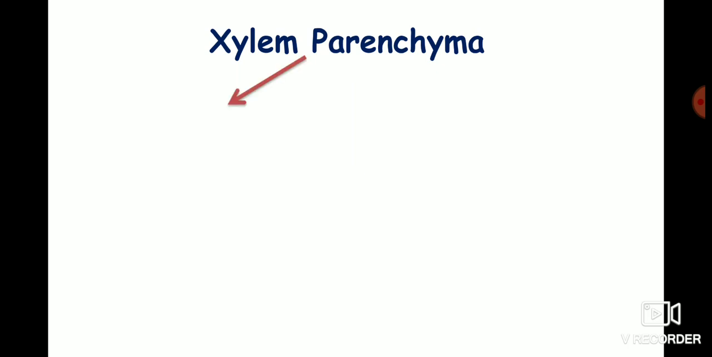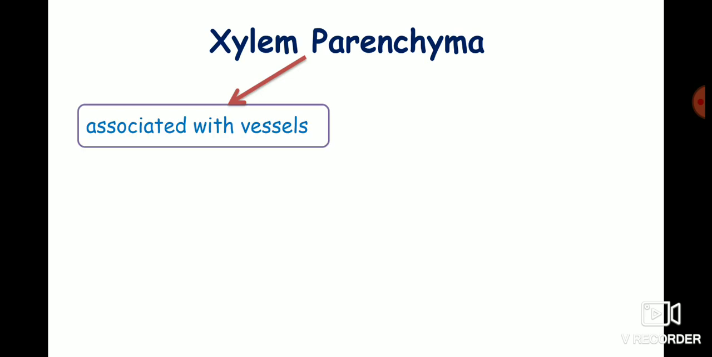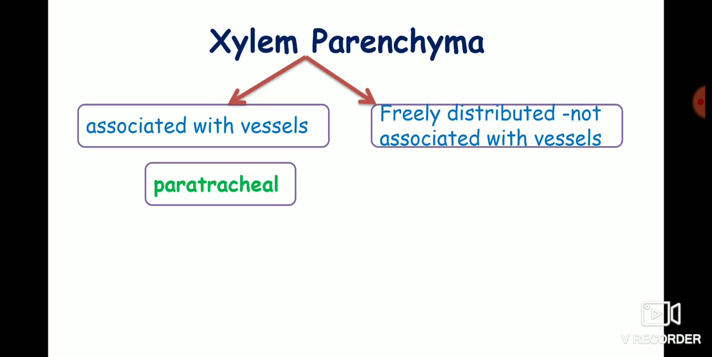Much taxonomic importance is attached to the type of distribution of parenchyma. So based on that, if the xylem parenchyma is associated with the vessel, then it is called paratracheal parenchyma, and the xylem parenchyma which is freely distributed, meaning which is not associated with the vessels, is called apotracheal parenchyma.